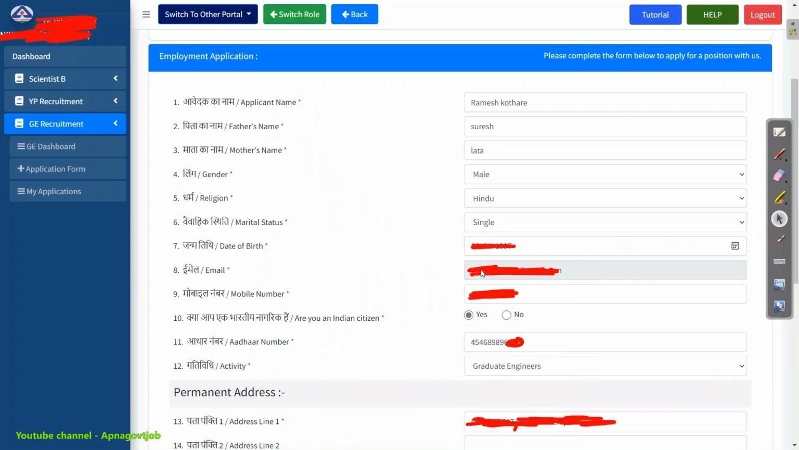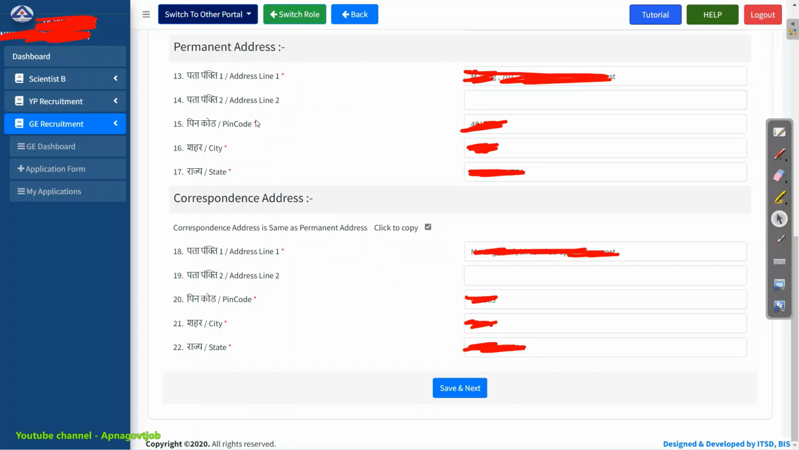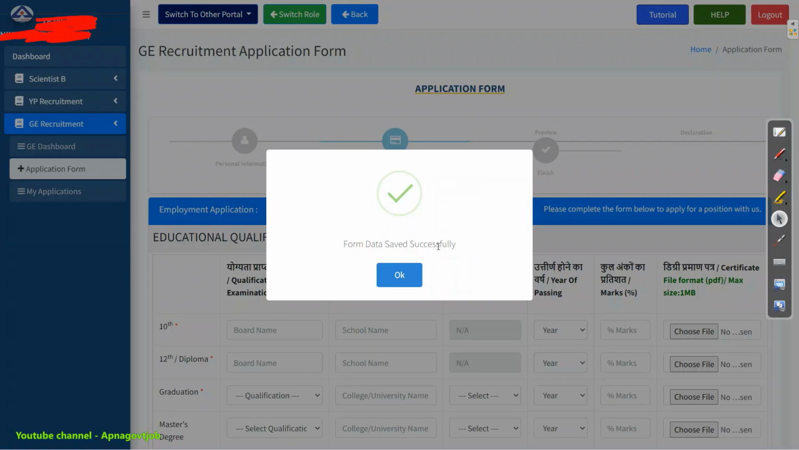Email ID will get auto populated here, which you gave at the time of registration. Mobile number also you can give here. Are you an Indian citizen? So yes. Aadhaar number you need to enter here. Activity is by default this. Then your permanent address. Enter your permanent address properly here with pin code, city and state. If it is the same as your correspondence address, then just click here, click to copy, and all the data will get populated here. Then simply click on save and next. Again just verify and then click on save and next. So we got the message that form data is saved successfully.